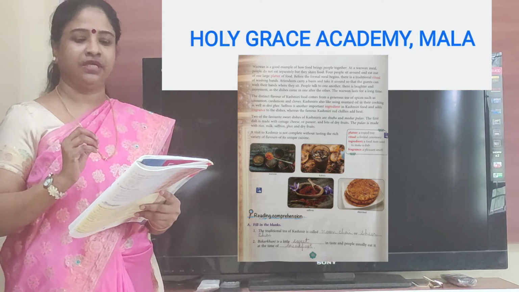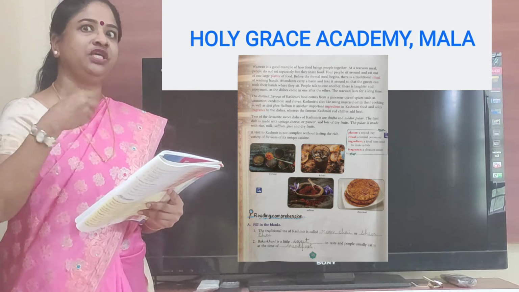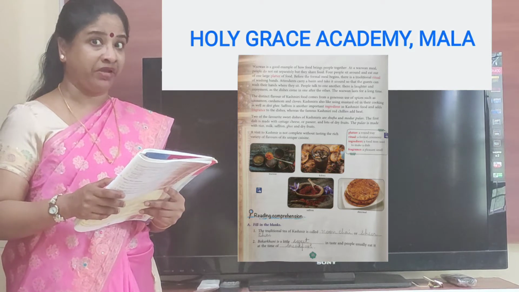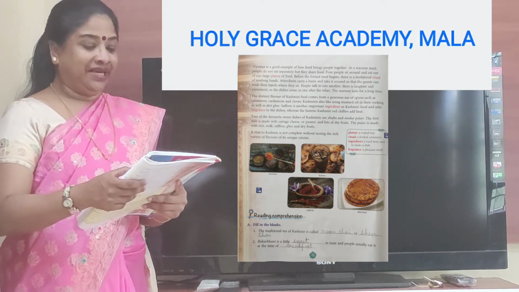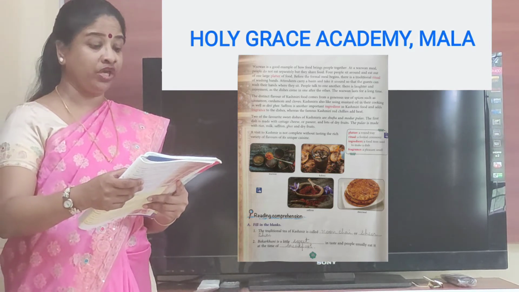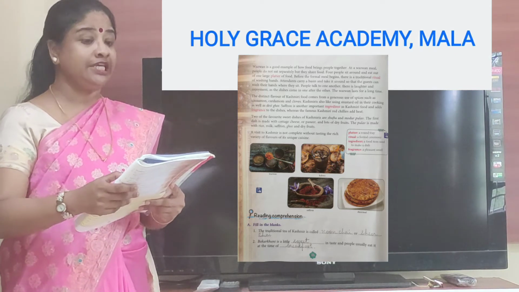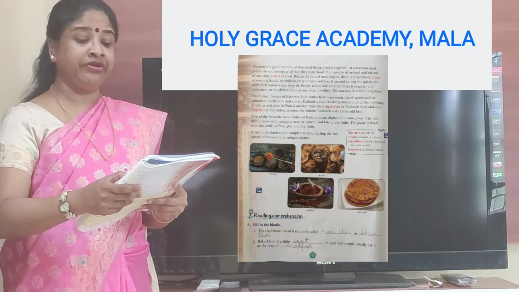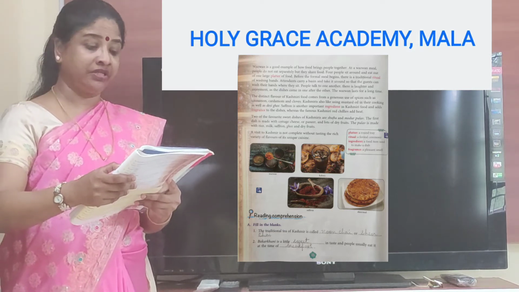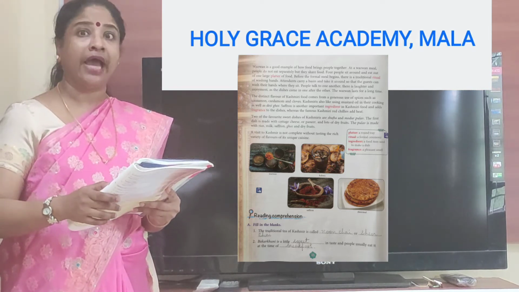These are spices. And what is the meaning of a generous use? It means they use a lot of these spices and therefore their food is quite tasty as well as spicy. Alright. Kashmiris also like using mustard oil in their cooking as well as desi ghee. It means homemade ghee. Saffron is another important ingredient in Kashmiri food and adds fragrance to the dishes, whereas the famous Kashmiri red chilies add heat.